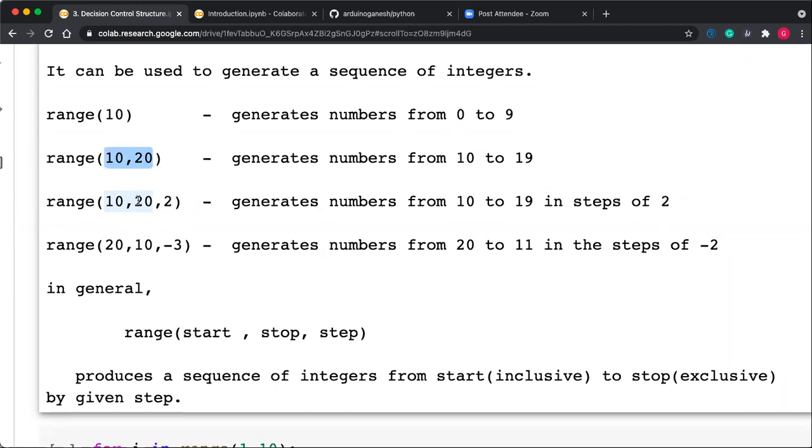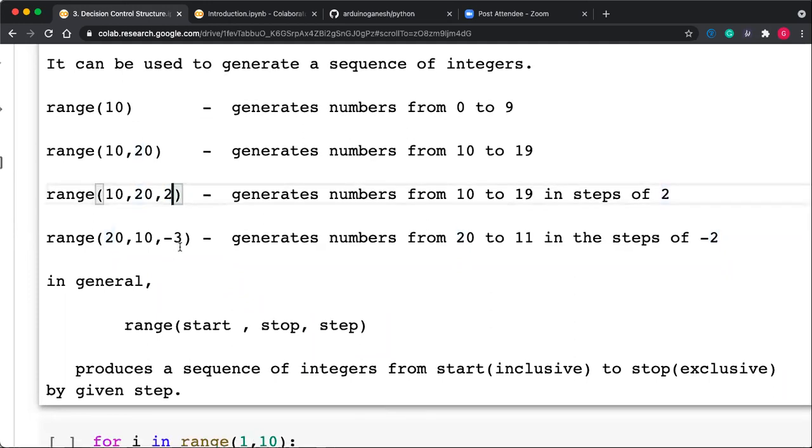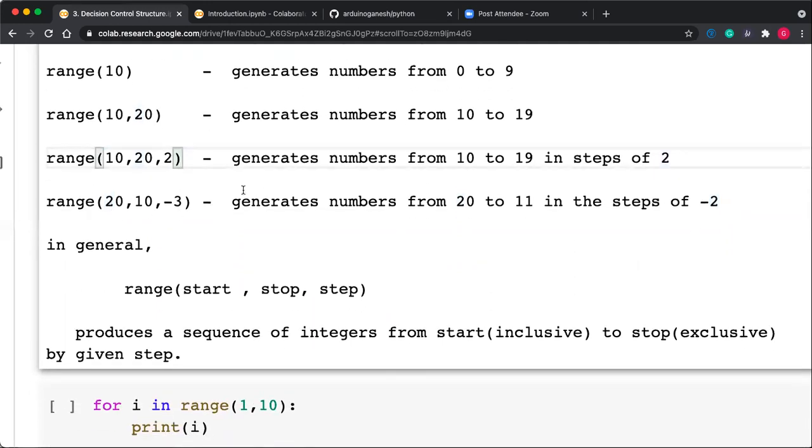These are the numbers. But if you put the step size here, the first number is 10, so the next number should be 10 plus 2, that is 12. So 10, 12, 14, 16, 18. These are the only possible values generated with range 10, 20, and 2. Getting this? Also here, generate 20, 10, and minus 3.